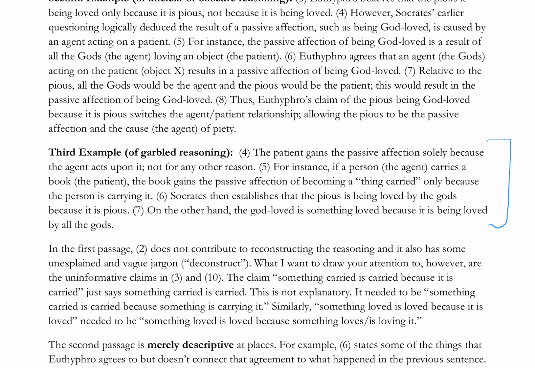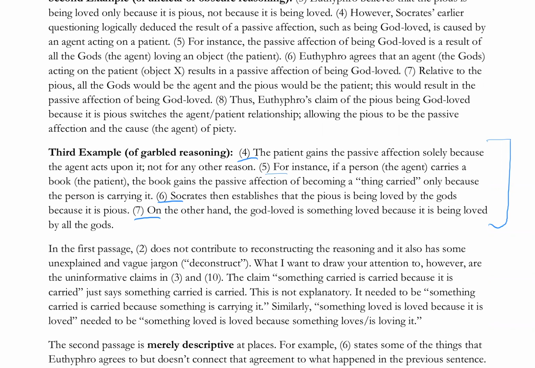Okay, so what's going on here? How can we make this better? Well, one thing that jumps out to me off the bat is that in this passage, the transition between the claims is kind of weak, right? I mean, we've kind of got one claim and then another claim and then another claim and then another claim. And it's not entirely clear what the relationship is between them.